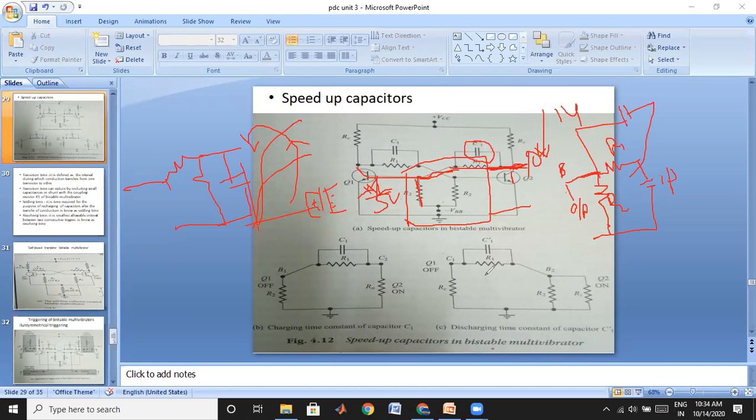Simply, the name has changed. In an attenuator we call it a compensating capacitor. Here also, indirectly, we have an attenuator circuit, but it is a bistable multivibrator. Therefore, these are the elements in a bistable multivibrator. This is not an attenuator circuit, but here we have the attenuator principle. Therefore, it is attenuating the signal present at the output, or input to the second transistor.